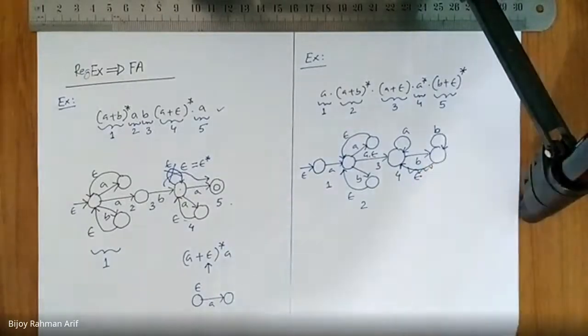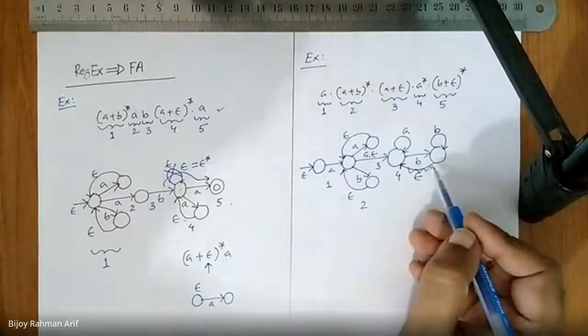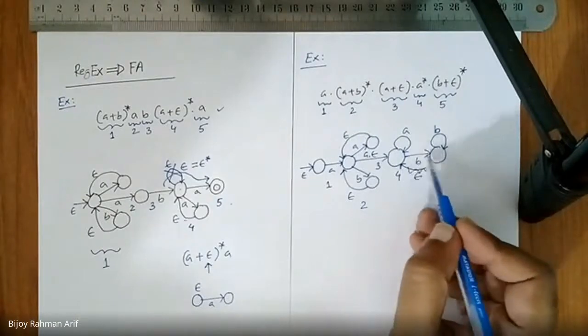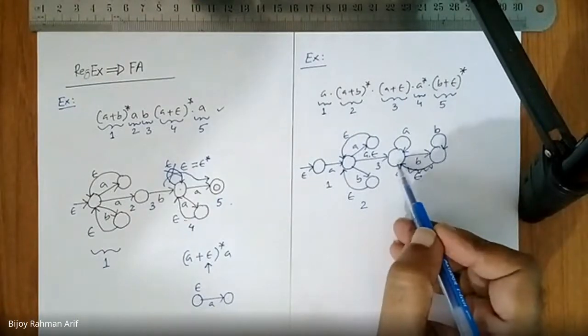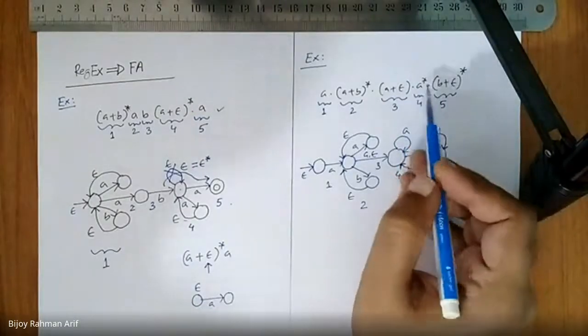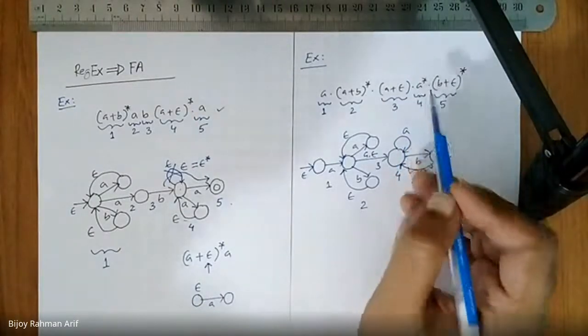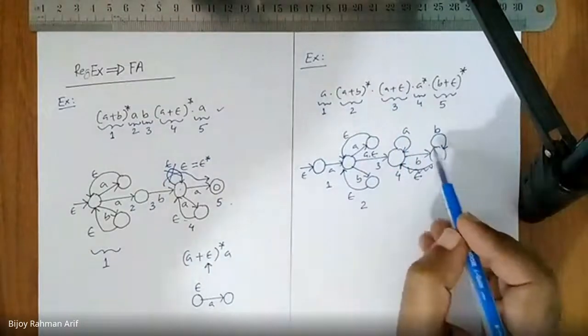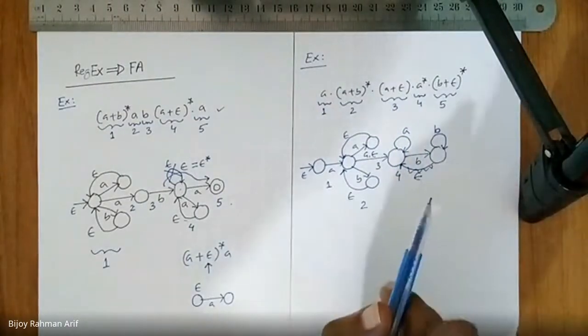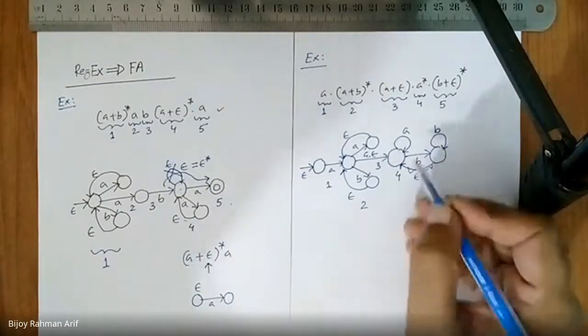Okay. Now what would be the final step? Because if you come back over here, then what happened? The problem is after generating B, if you come back over here, then you can again generate A. The same problem remains, because after B, you can generate A, which cannot be possible. So that's why B should be a self-loop over here. But what would be the final step? Definitely it is the final step.